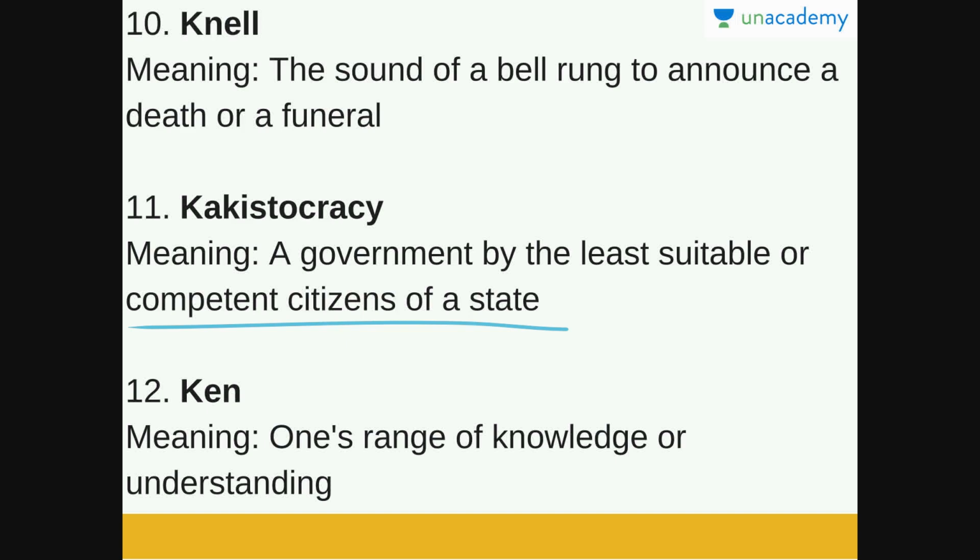That government is called a kakistocracy. They are not at all suitable to rule the state, and they will not be able to do justice or be fair with everything, how they govern the state, right? So that is kakistocracy, a government by the least suitable or least competent citizens of a state.